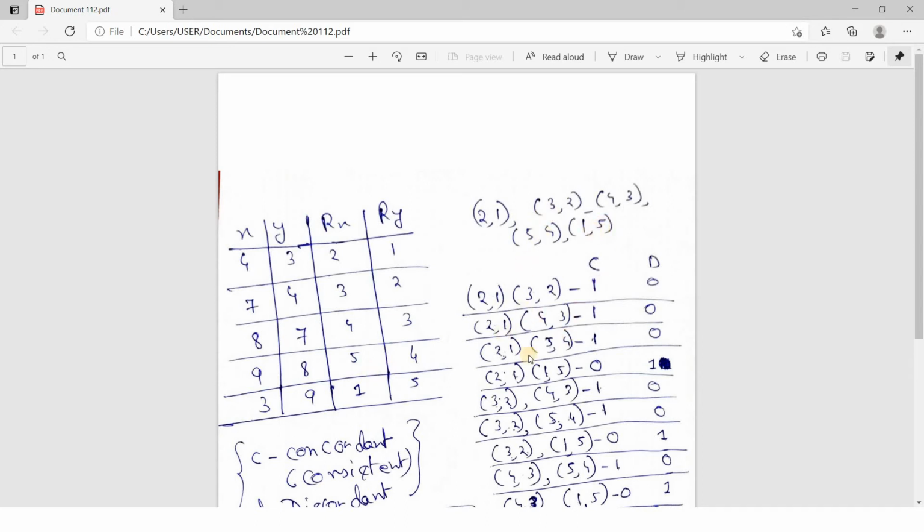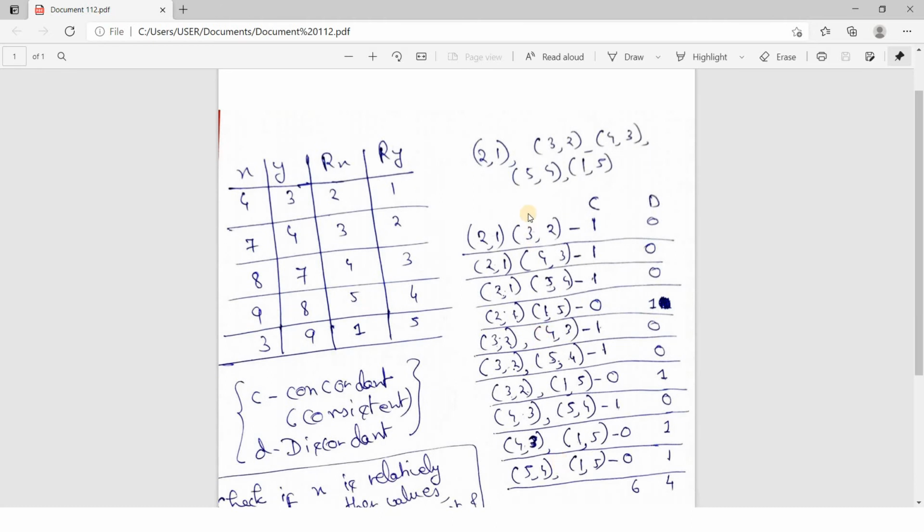Now what we will be doing, we will be basically making one column where we will be writing all possible combinations. Okay, and keep in mind 2, 1 along with 3, 2 is same as 3, 2 along with 2, 1. That is, a, b is equivalent to b, a. Eventually when I show you the computation, it will be clear to you. So see, what are the possible combinations?